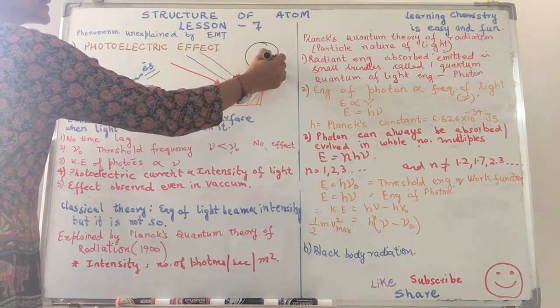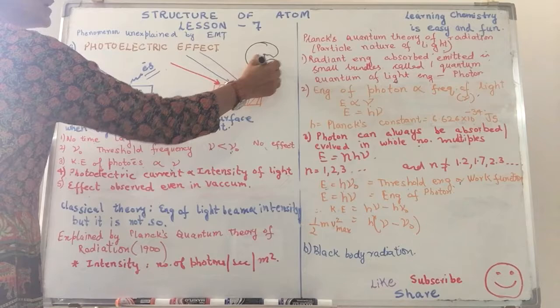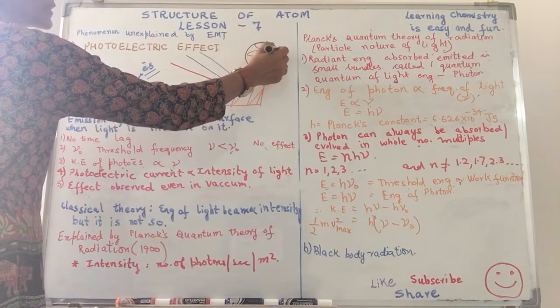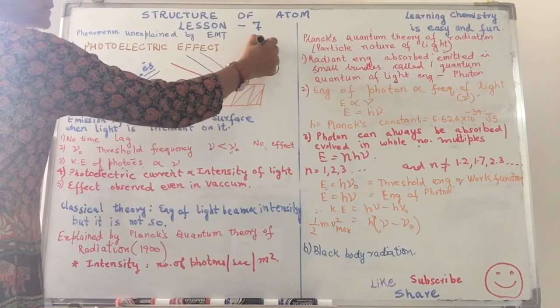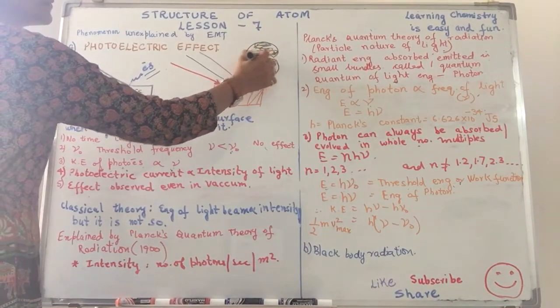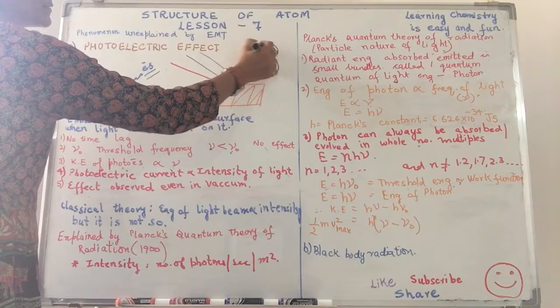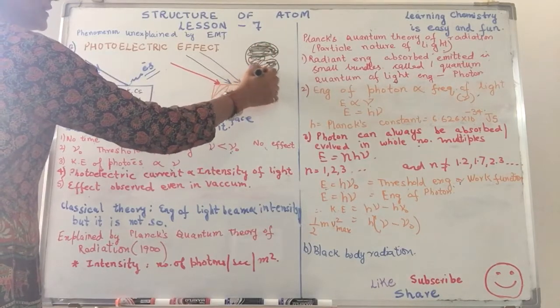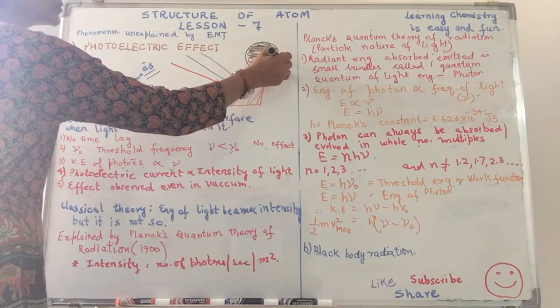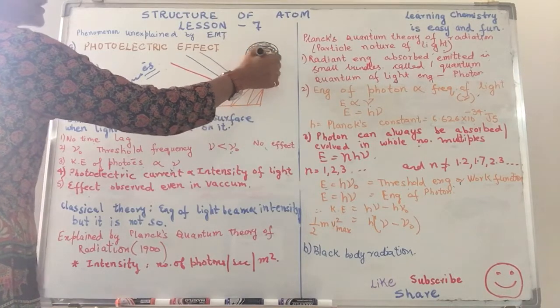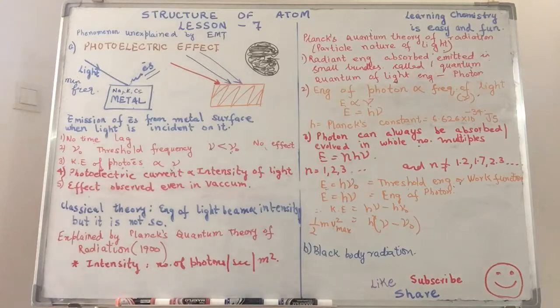So you can imagine it is like this. It doesn't allow any radiations to escape from it, right? This is what we call a black body. Now a perfectly black body is difficult to design, so we are taking just a black body with a small hole, so radiations can only enter into it, cannot exit.